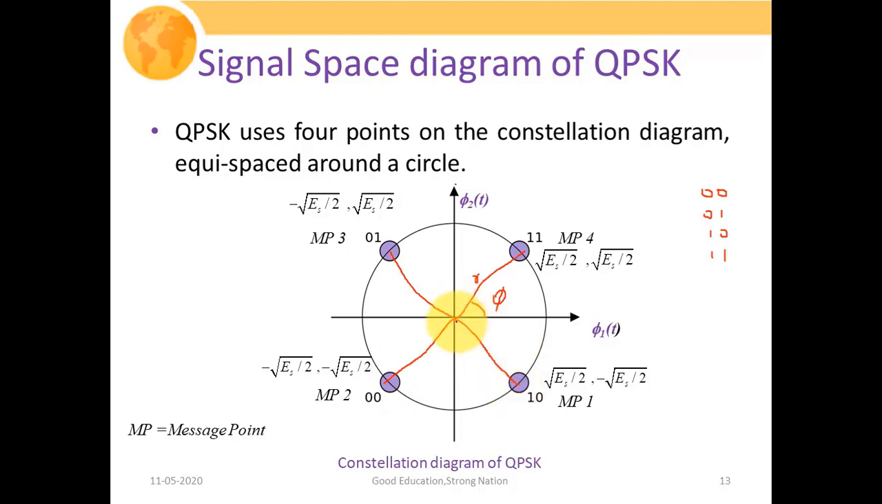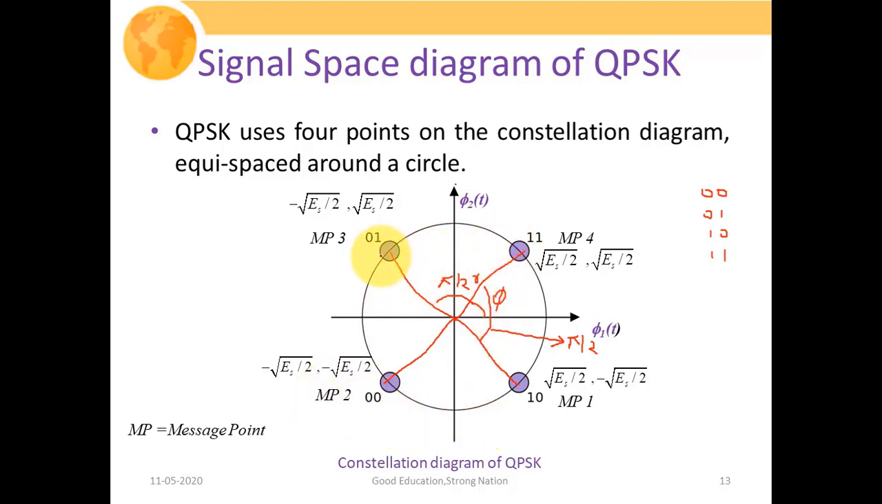Here the angle between any two consecutive message points is pi by 2. It means the angular separation from this message point to this message point is pi by 2, then again from this message point to this one it is pi by 2, and so on. So for every pair of consecutive message points, the phase separation is pi by 2. That is why we call it quadrature phase shift keying, since the difference between any two consecutive message points is pi by 2. This is how the constellation diagram of QPSK looks.